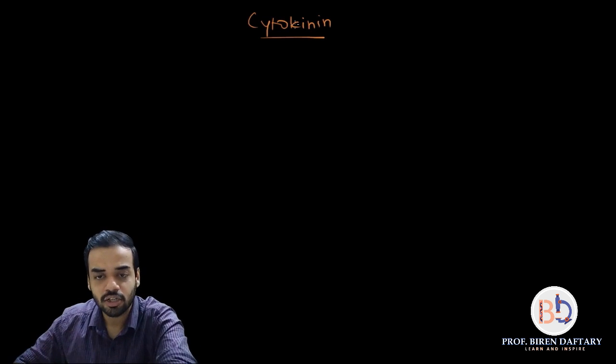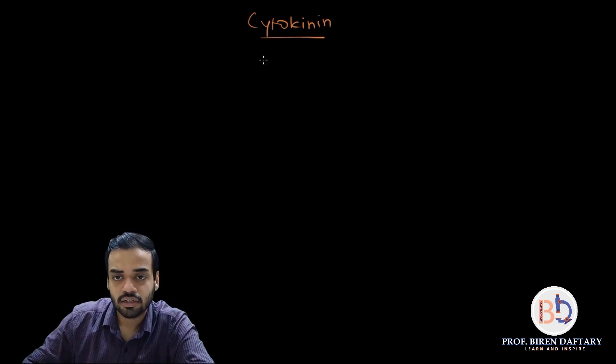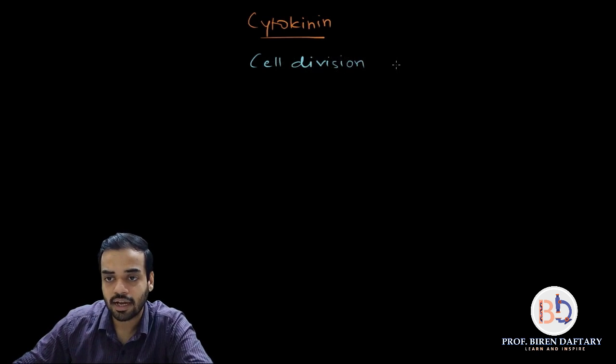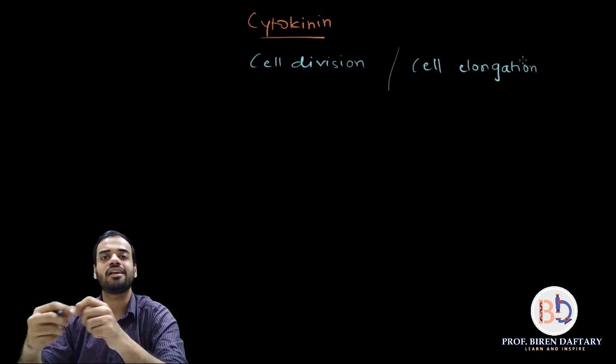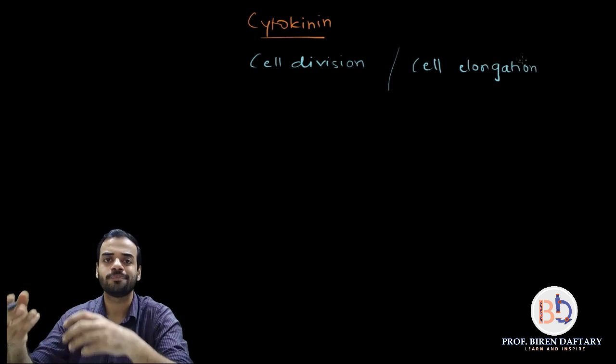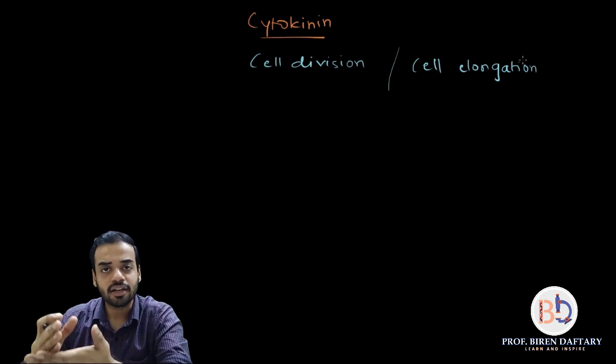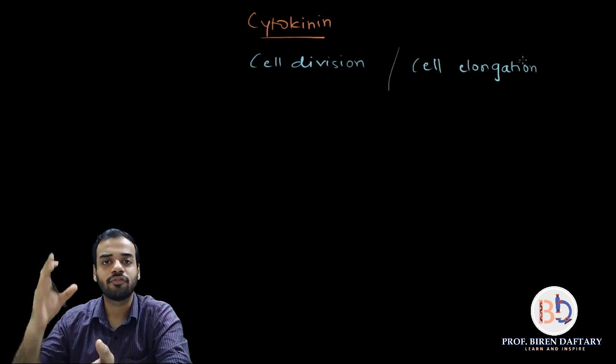Please remember that. So I will write it down over here. It helps in cell division, and also helps in cell elongation. What is the meaning of cell elongation? Cell elongation means increase in length of a single cell. Cell division, you know, is also called mitosis, correct? So that is about the function.